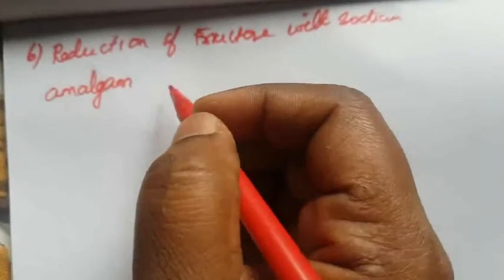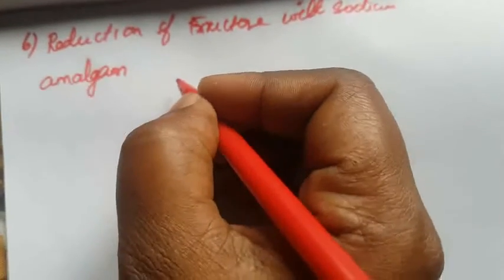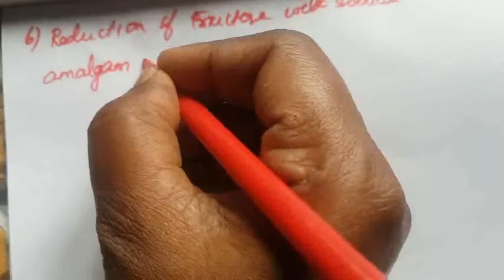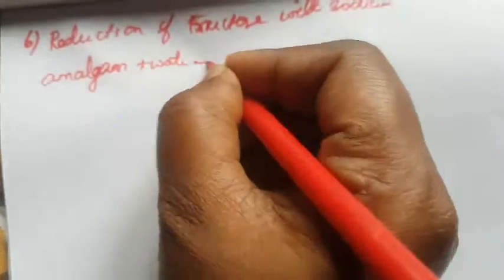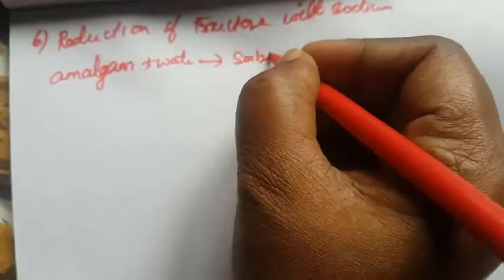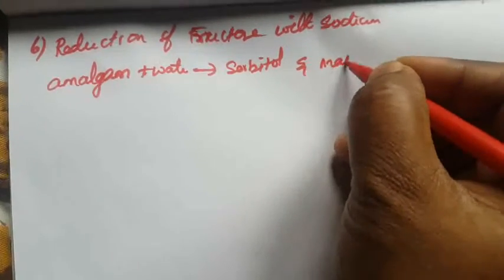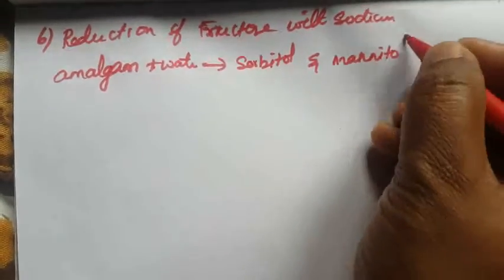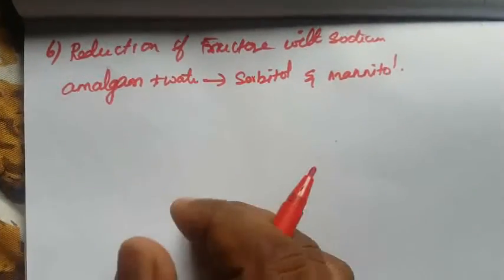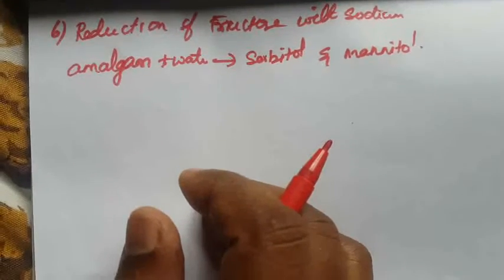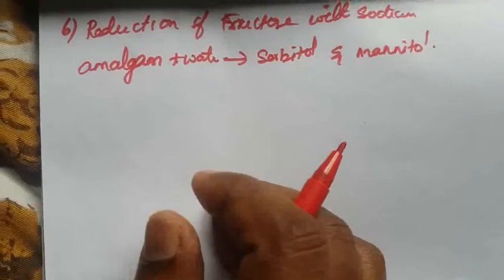Sodium amalgam and water produce a mixture of sorbitol and mannitol. A new asymmetric carbon is formed at C2, so they are epimers at the second carbon.